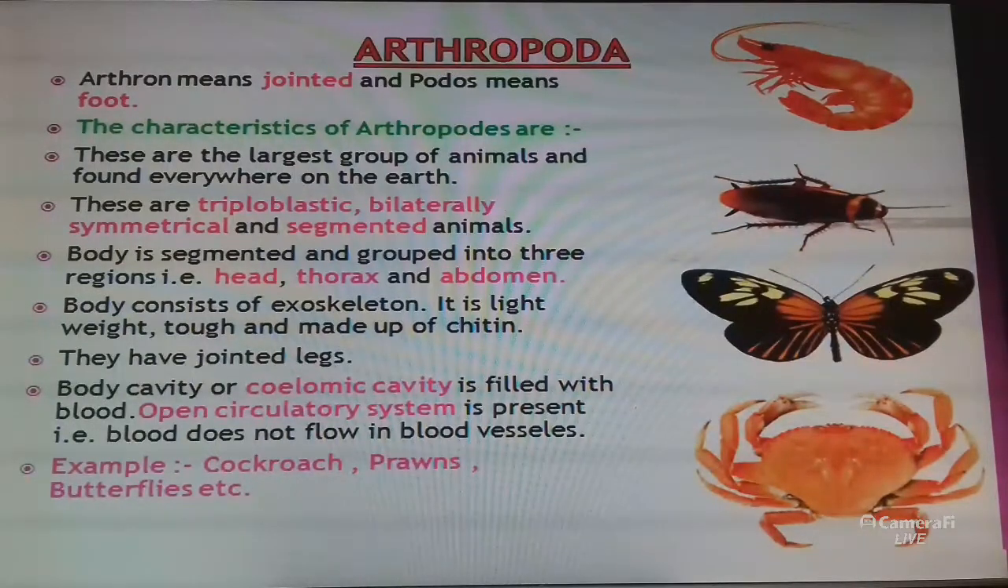The body is segmented and grouped into three regions: head, thorax and abdomen. The body consists of a hard, lightweight outer covering called exoskeleton, made up of chitin. They have jointed legs. The body cavity or coelomic cavity is filled with blood and an open circulatory system is present, meaning blood does not flow in blood vessels. For example, cockroach, prawn, butterfly, etc. So these are the characteristics of Arthropoda.